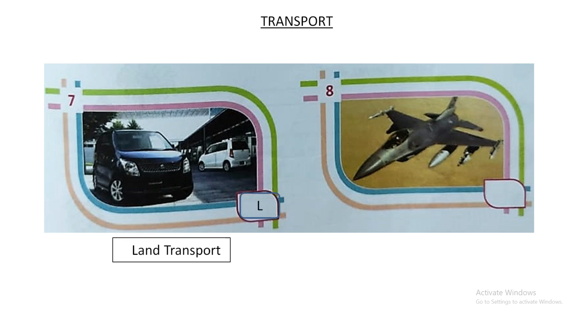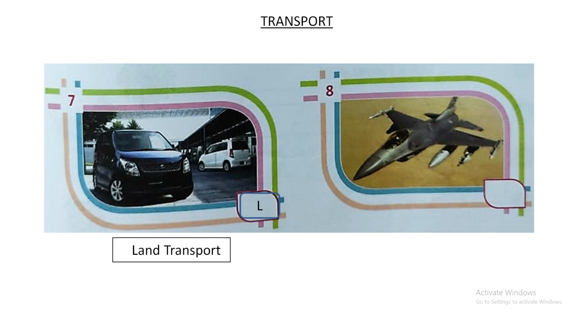So you will write L for land, and under the picture you will write land transport, because in the exams you will have to recognize the pictures. You have to recognize which means of transport they are. So it's nice that you write what means of transport it is, so that you remember. This exercise will come. So be very, very attentive when you are doing this exercise, whether it is a land transport, water transport, or air transport.